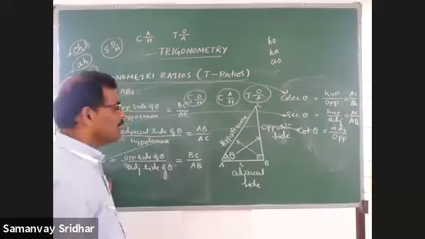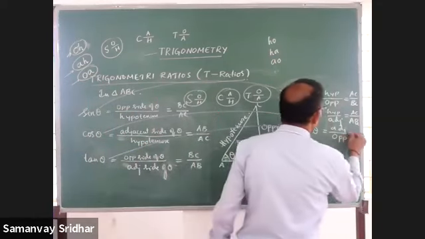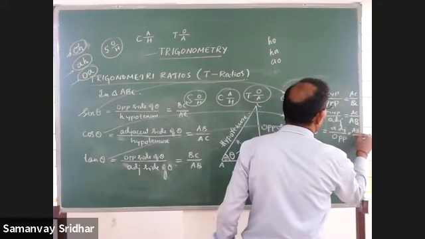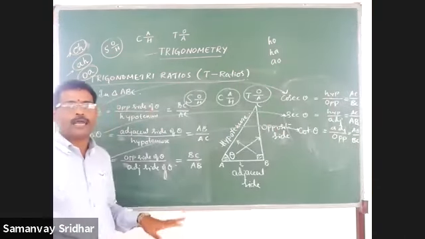Next one, you see, cot is the reciprocal of tan. Tan is BC by AB, therefore cot is AB by BC. You got it? These are the fixed ratios we have.